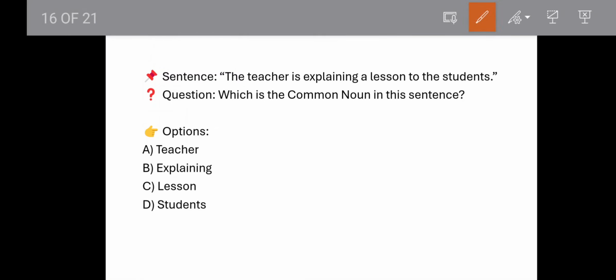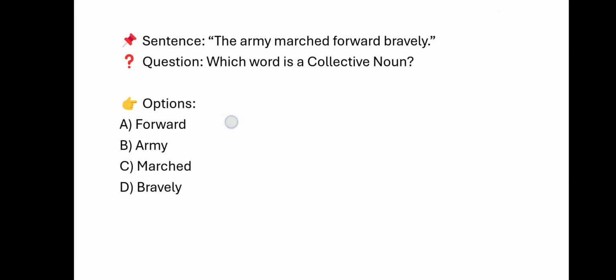In this question, which is the common noun in this sentence? The teacher is explaining a lesson to the students. A common noun is something that talks about a community of things. When we talk about the teacher, the teacher is a common noun. Is explaining a lesson to the students. Students, again, here we are not talking about any particular students, right? So it is a common noun. So options A and D are the correct answers.